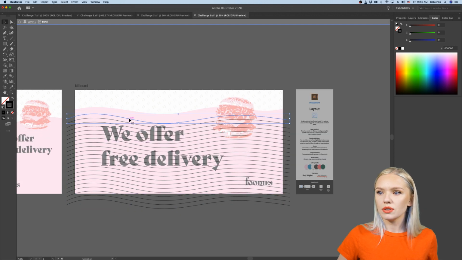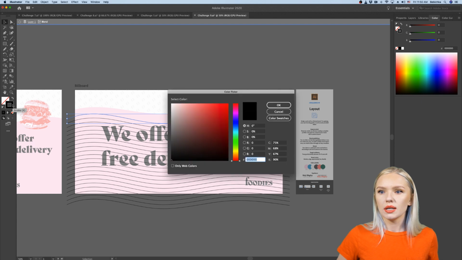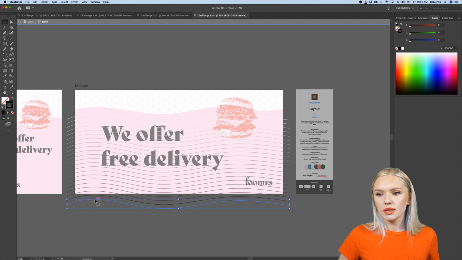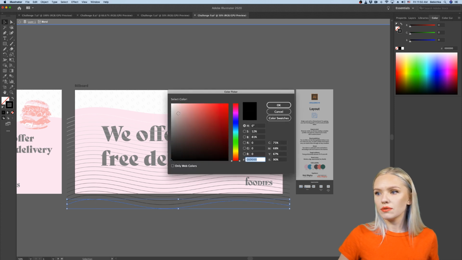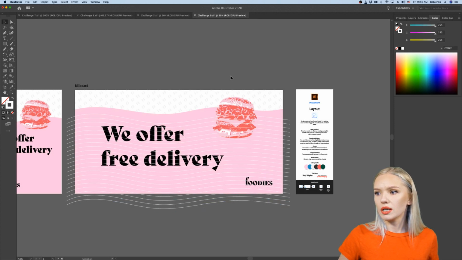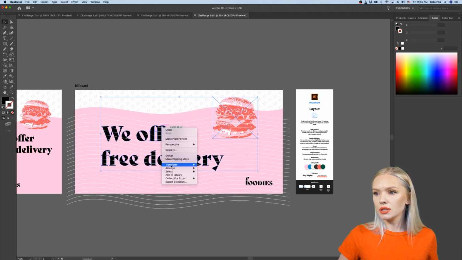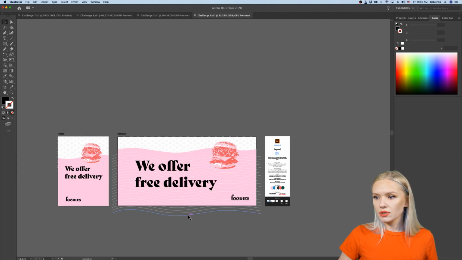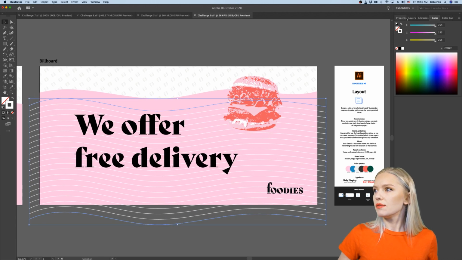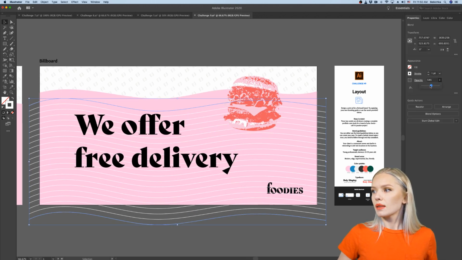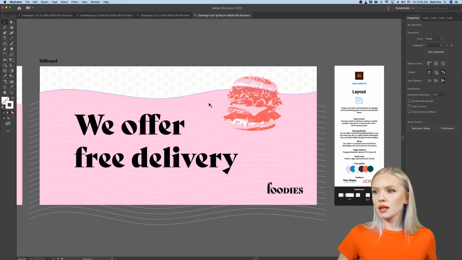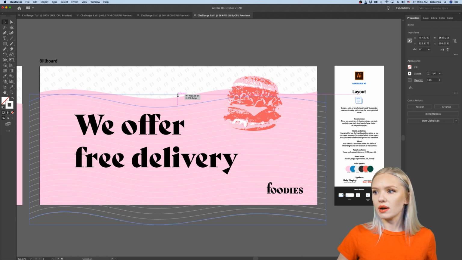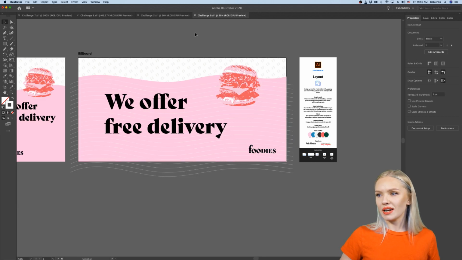Of course, I'm going to make this white, so it's not sticking out too much and it's not disturbing from the typeface. That is very important, but I just want to create a little bit of texture here in the background so it's not too boring. So I'm going to bring the burger and the text to the front, Arrange, Bring to Front, there we go. And I can even decrease the opacity in my little blend here if I go to Properties, and I can make it really subtle. I can make it nice and backgroundy. That's how I call it, backgroundy.